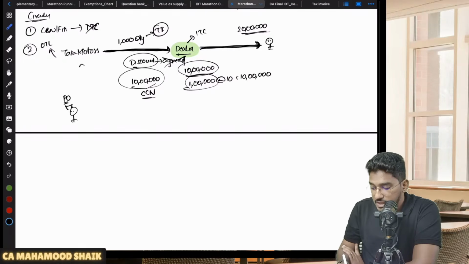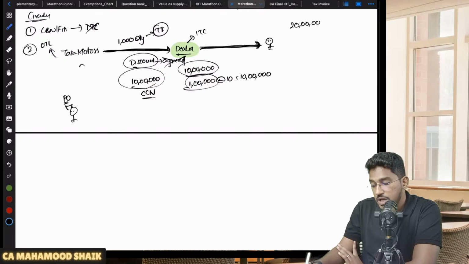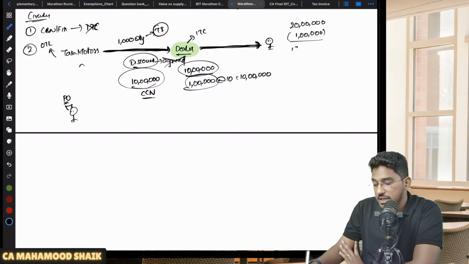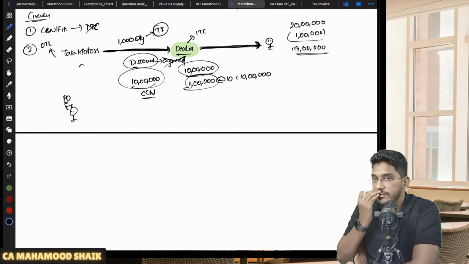Now what is this dealer doing? He has to sell this car at 20 lakh rupees, but now he wants to clear the stock. He got the discount, no? So he will reduce 1 lakh rupees and sell the car at 19 lakh rupees so that he can clear the stock. So he is selling to the customer at 19 lakh rupees only.